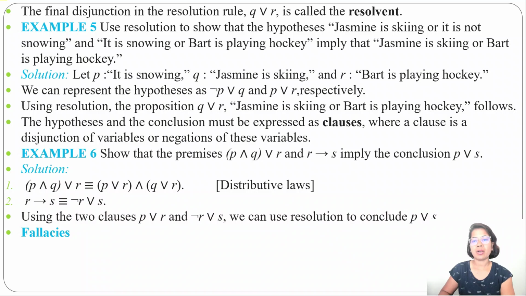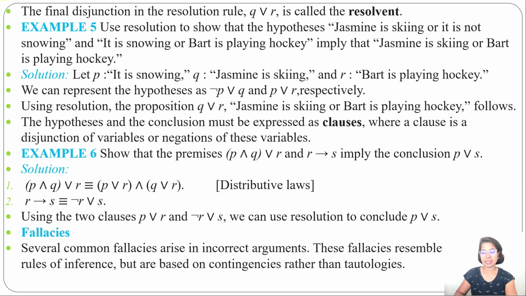In the previous lecture, I already discussed resolution. Let's discuss fallacies. A fallacy is a mistaken belief based on an unsound argument. Several common fallacies arise in incorrect arguments. These fallacies resemble rules of inference but are based on contingency rather than tautology. Tautology means always true, and contingency means it's a mix of true and false.